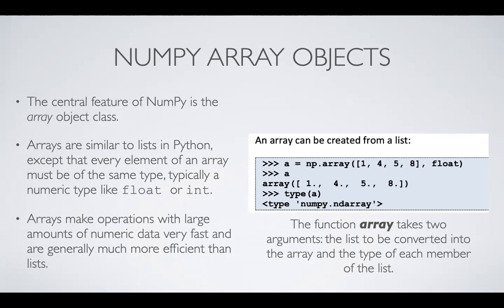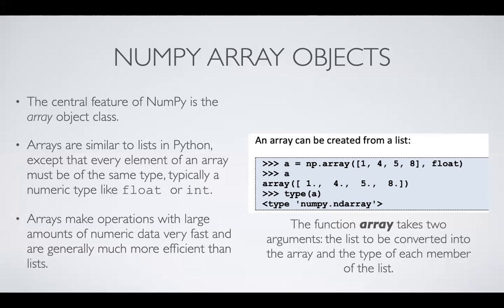What kind of data type do you want with that array? If you want an integer data type, then you have to write int. If you want a floating point data type, then you have to write float. And since they have written float, that is why the array is coming like this. It's an array, obviously, and the values are coming like this: 1 point, 4 point, 5 point, 8 point.